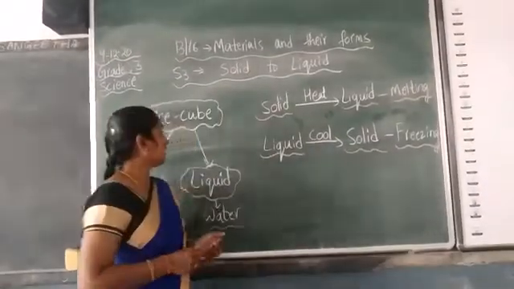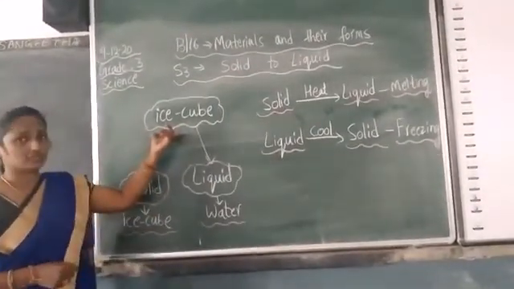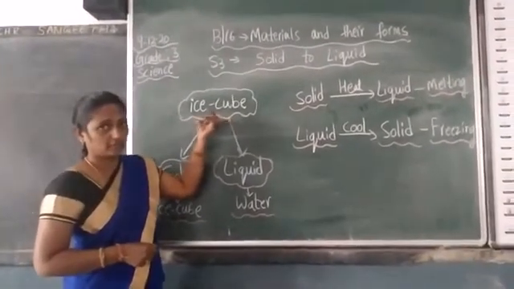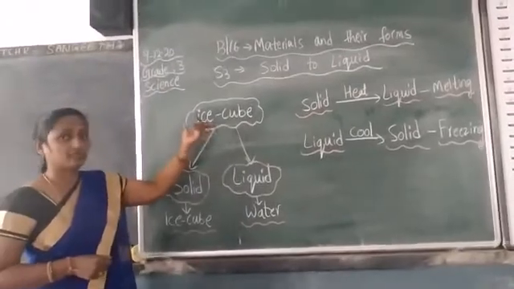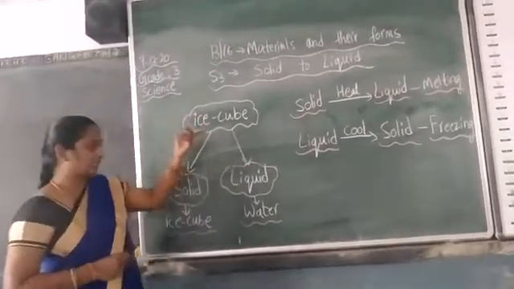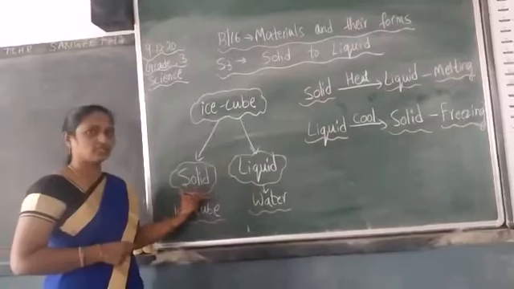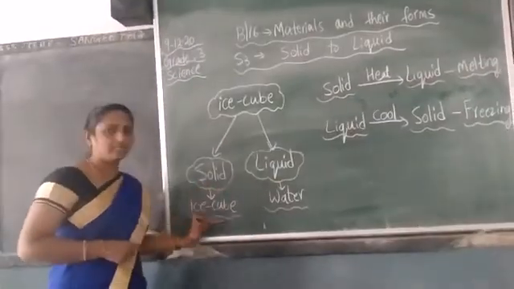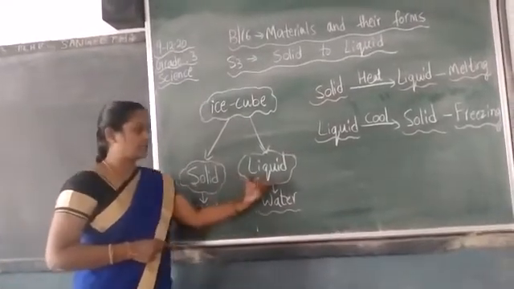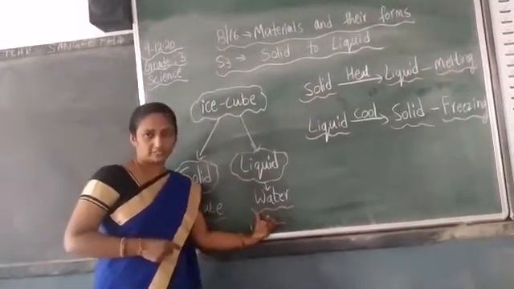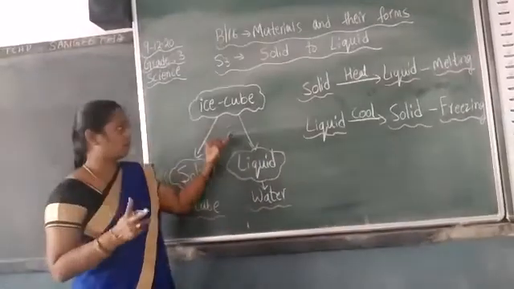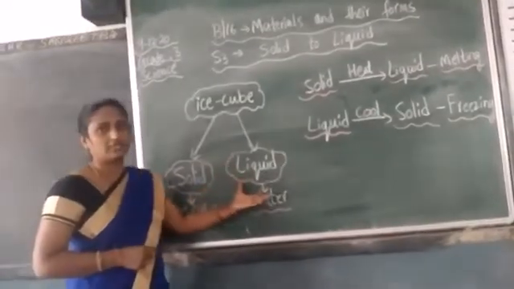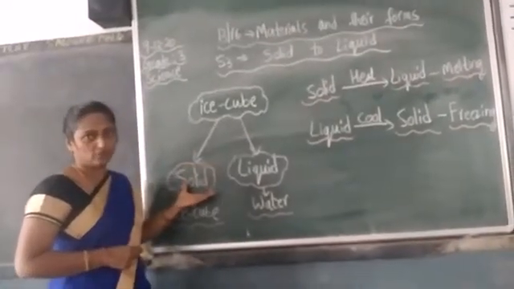So I have taken an ice cube. So children, you can see an ice cube is nothing but the water form. So you can see the ice cube, the water in two forms. What are the two forms? You can see it in solid form and you can see it in liquid form. The solid form is nothing but an ice cube and the liquid form is nothing but water. But how can we change this solid form to liquid form and liquid form to solid form?